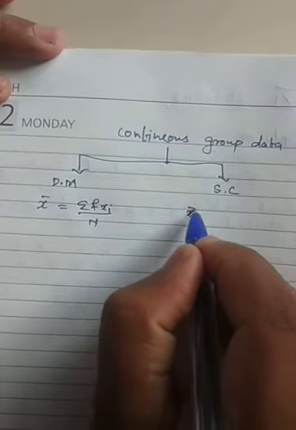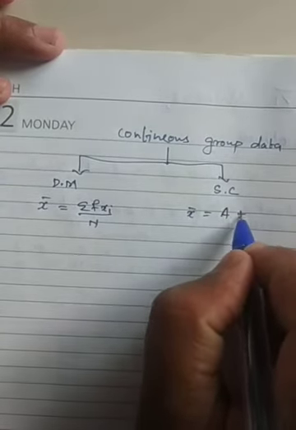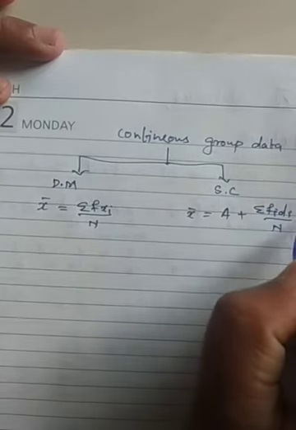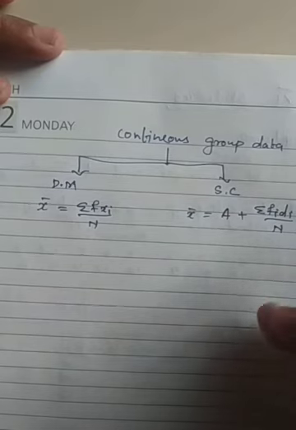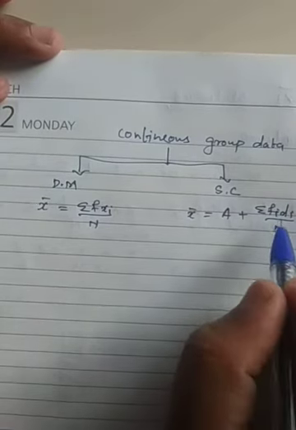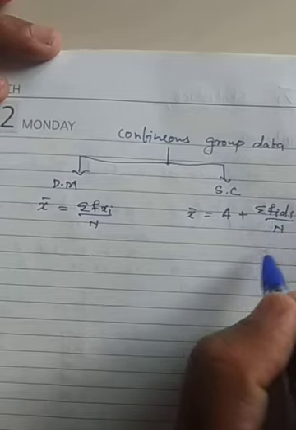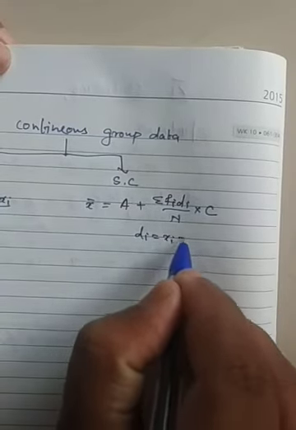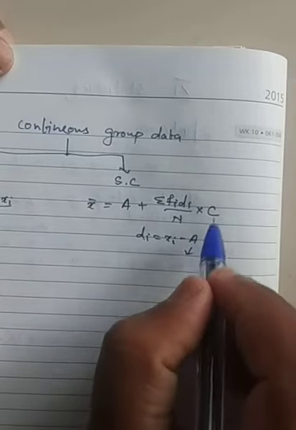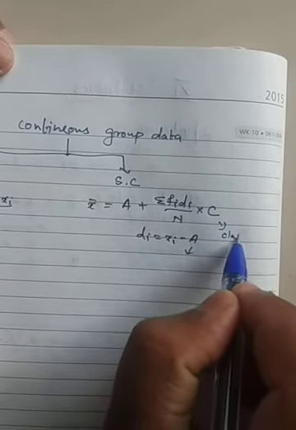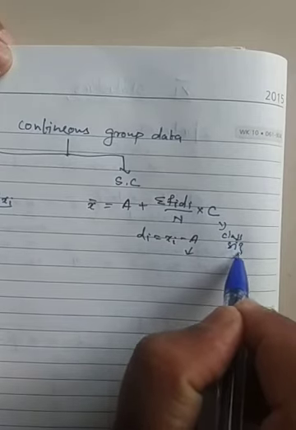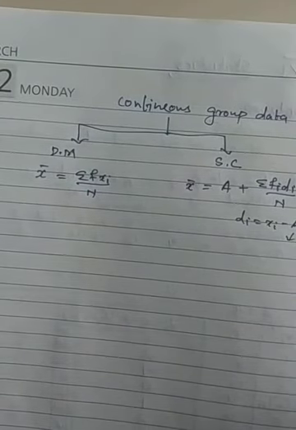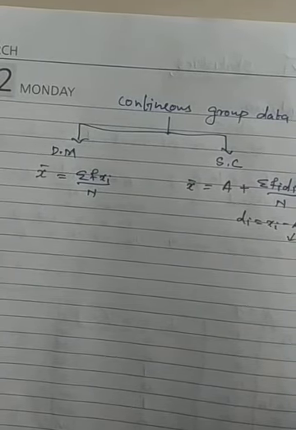Here the shortcut method formula is A plus sigma Fi Di by N into C. I am writing here. So this is Fi, you know that is frequency, and this is Di, which is nothing but Xi minus A. The A, you know, is the assumed value. C is the class size, we can say class width or class size. While we are doing the problem, you will be able to understand. Now let's take the problem and see.